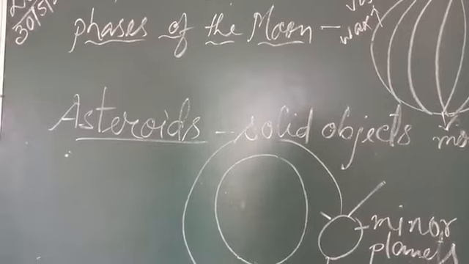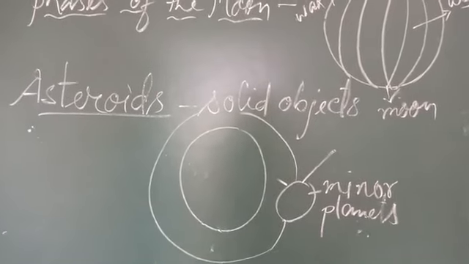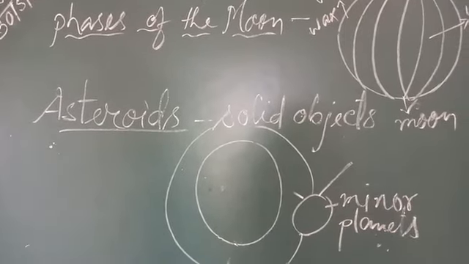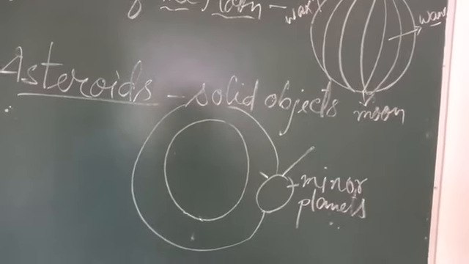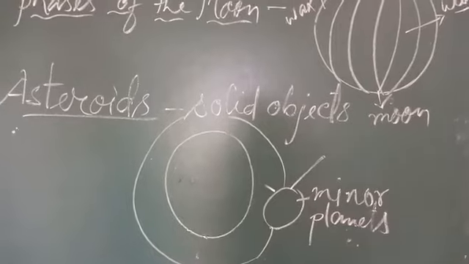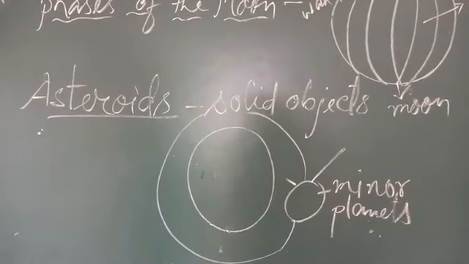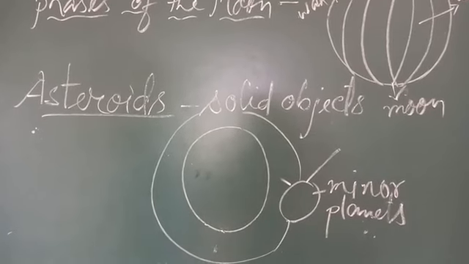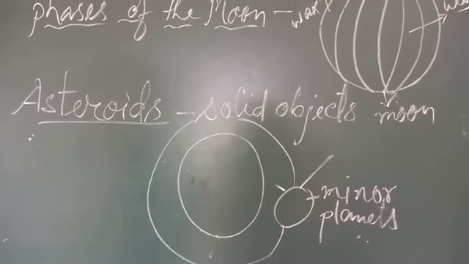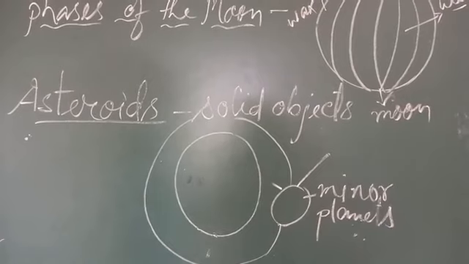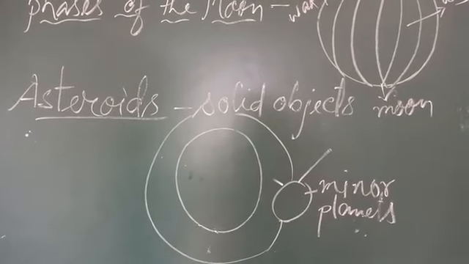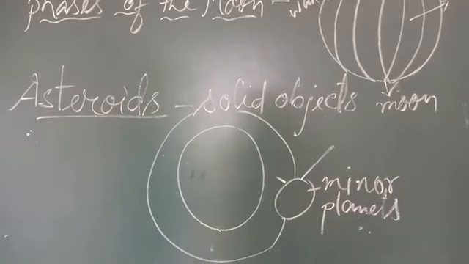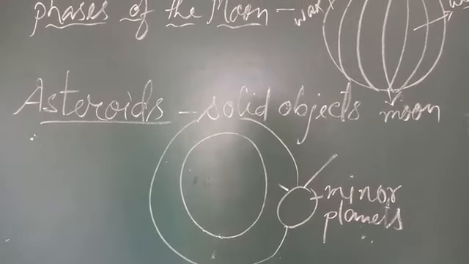The main belt, which has billions of asteroids, lies between the orbits of Mars and Jupiter. So around Mars and Jupiter only, billions of asteroids are there, and no one changes their position. They have their own orbit and they roam around Mars and Jupiter.